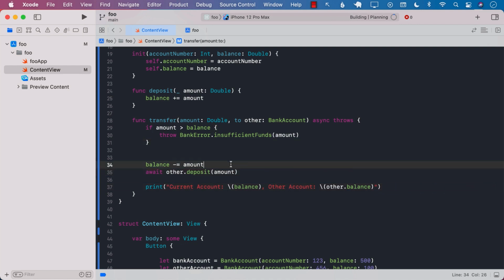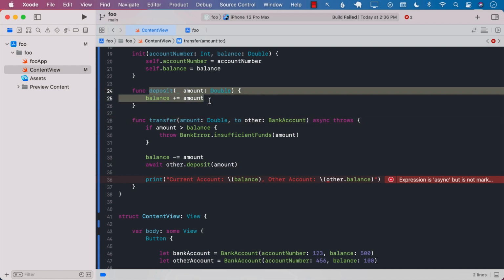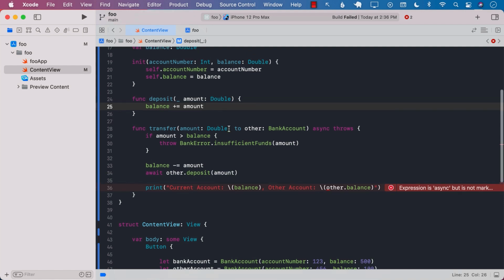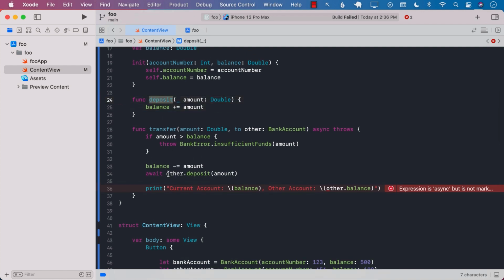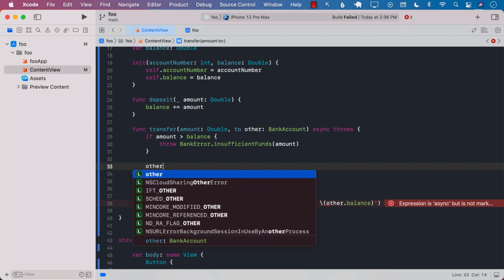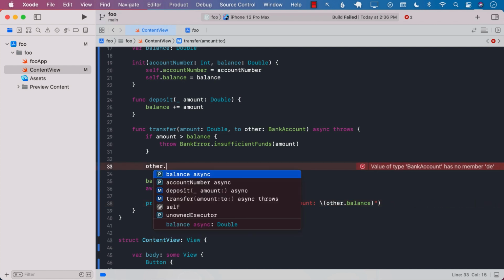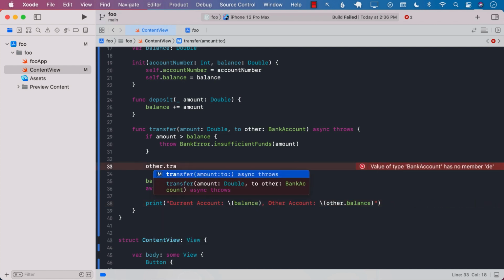Let's go ahead and build it. Okay, so at least that problem went away. We may have some other problems. Now in this case, you might be wondering that we marked the transfer function async, but why didn't we mark deposit with async? The deposit function, since we are calling it on the instance itself, is already marked with async since it is part of the actor. So if I say other.deposit, you can see that it is already marked with async. The same is also true if I call other.transfer, you can see the transfer is also marked with async.